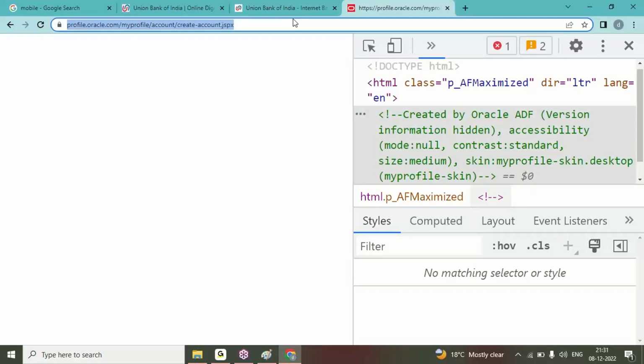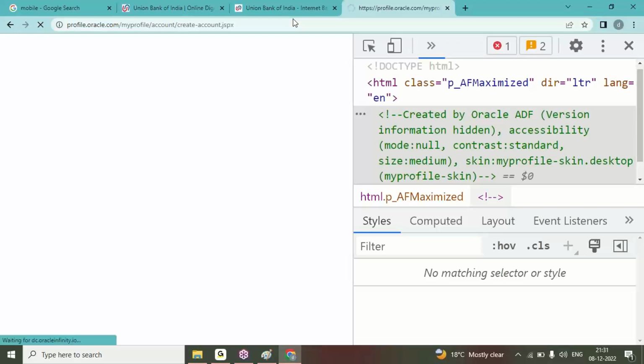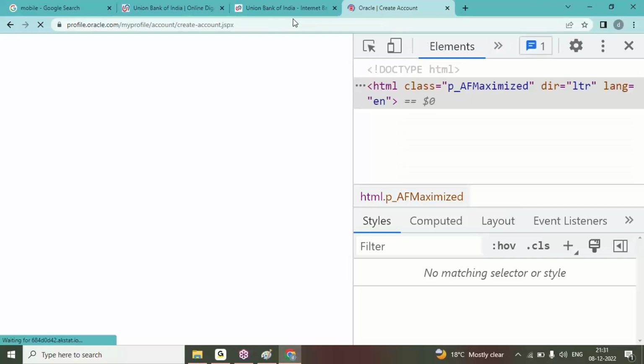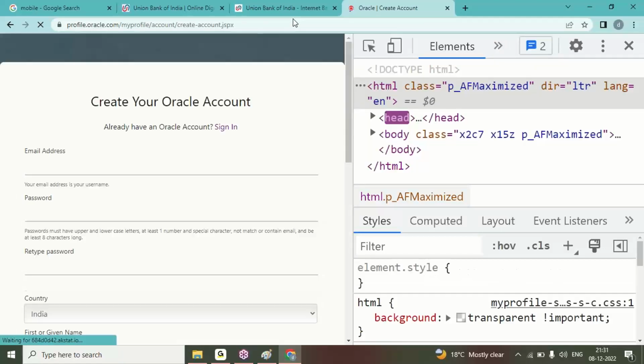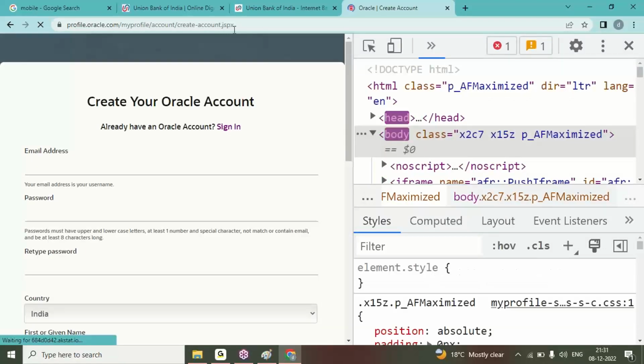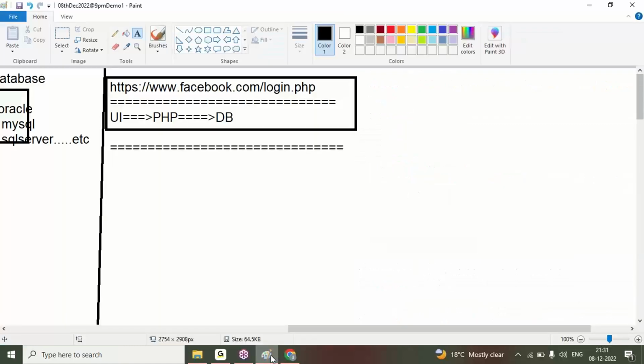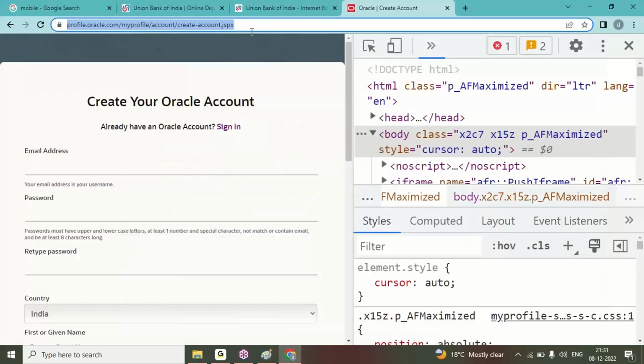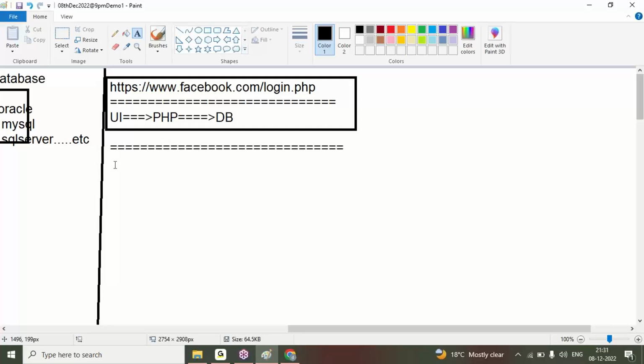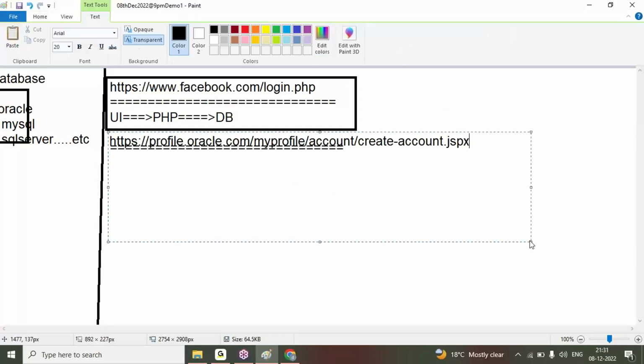And here, if you observe the URL, in every URL you cannot find it, but in a few websites you can find from the URL what server programming they are using. Here JSP, a Java Server Page. JSPX we are using here. This is one example of a Java Server Page. Here this front-end page is interacting with a JSP server page. This JSP is storing our data in the database.